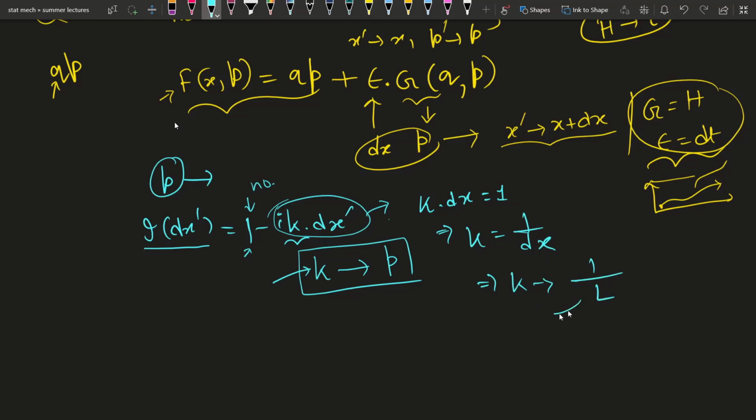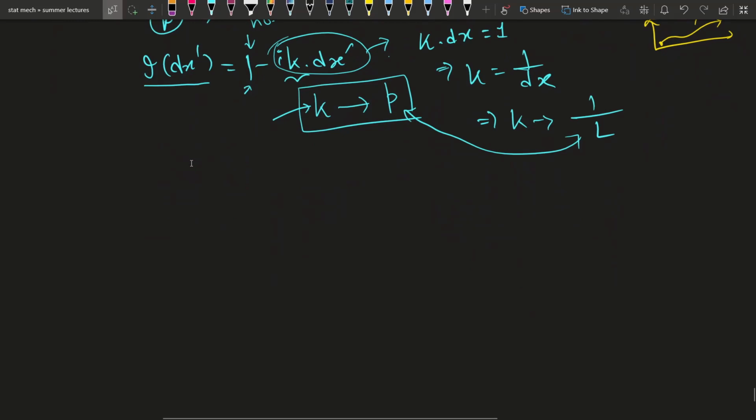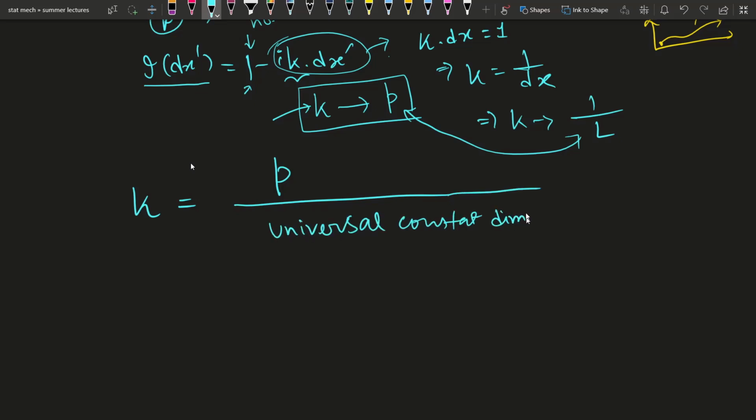It is not matching, right? It is 1 over length, and momentum, it is not matching. That means we have to consider some more factor in this scenario. So k should be something related with momentum obviously, but divided by some universal constant which has the dimension of action, because then only you will get 1 over length as the dimension of this.